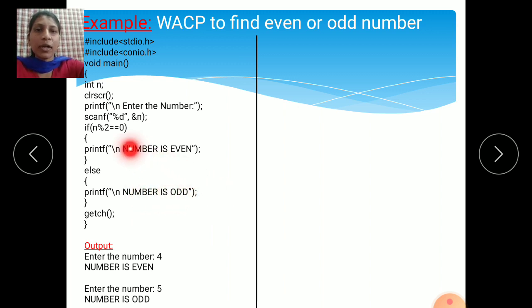See, if you enter an even number, those numbers are divisible by 2, those numbers are even numbers, and those numbers not divisible by 2, whose remainder comes 1, those numbers are odd numbers. Then getch, close the program, enter the number 4. So 4 is an even number. 2, 4, 6, 8, 10, 12, these are the even numbers, and 3, 5, 7, 11, these are the odd numbers.